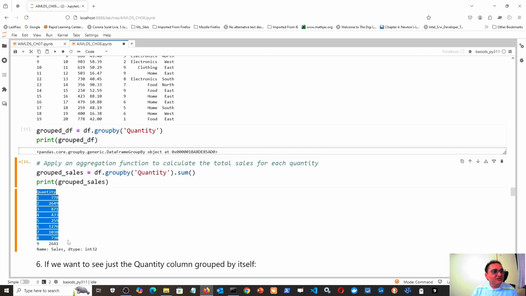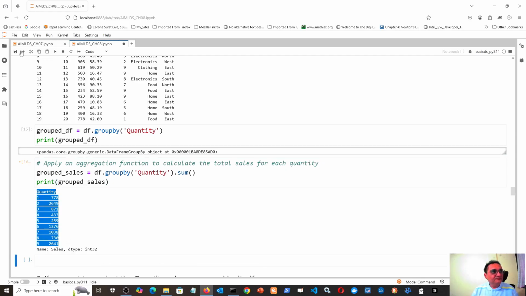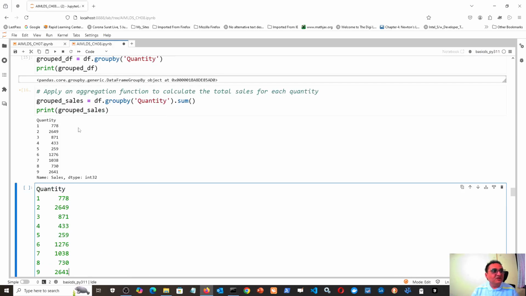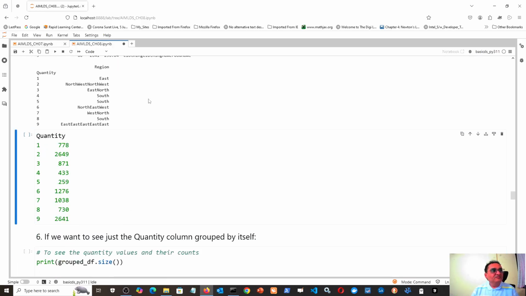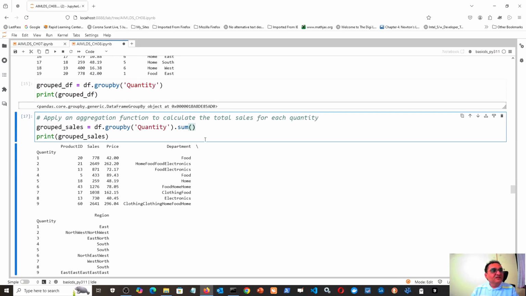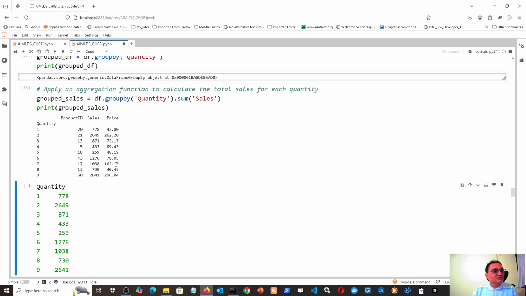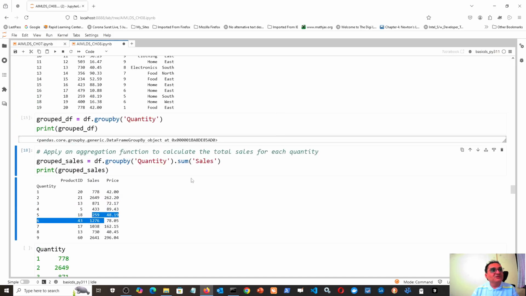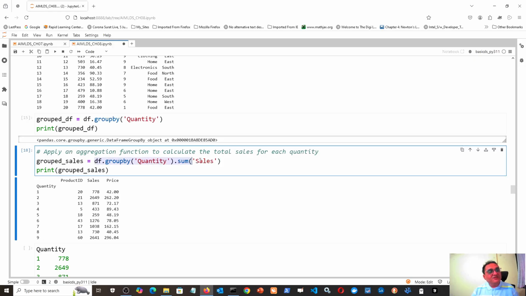I am noting down these results so that we can compare whether the same is obtained or not. So group by quantity and then sum. But when I do the sum, you should also write sum of which column, sum of sales. Okay, so that gives the same result for each quantity: 778, 2649, 871, 433, 259, and so on. So the best way is this method.